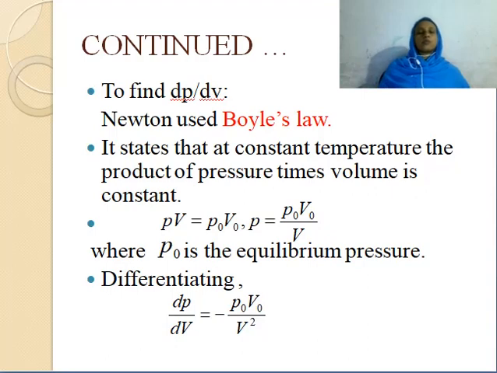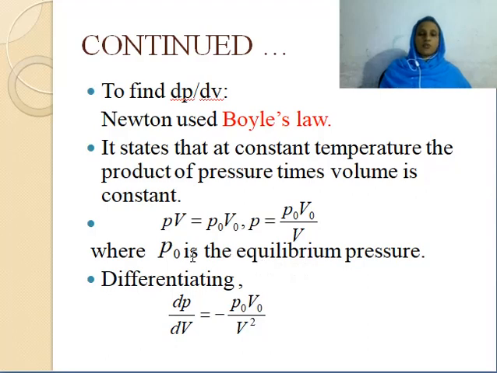Now we have to substitute for dP by dV. For that, Newton assumed that the system obeys Boyle's law. What is Boyle's law? At constant temperature, the product of pressure times volume is a constant. This is called Boyle's law. PV equal to P0 V0. So P equal to P0 V0 by V, where P0 is the equilibrium pressure.